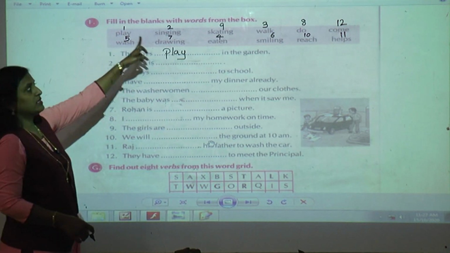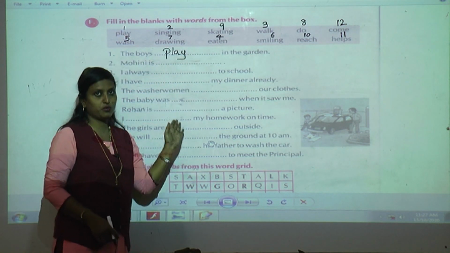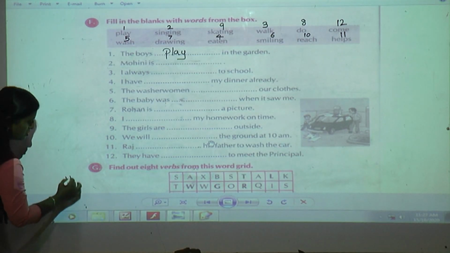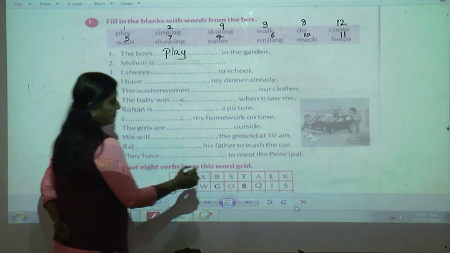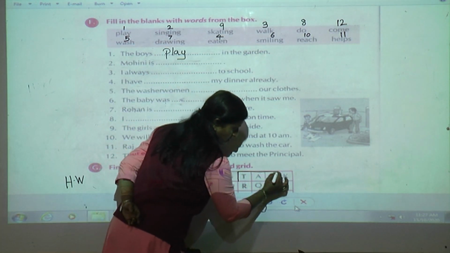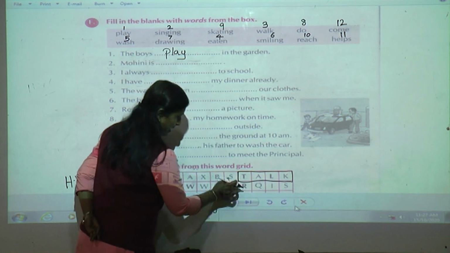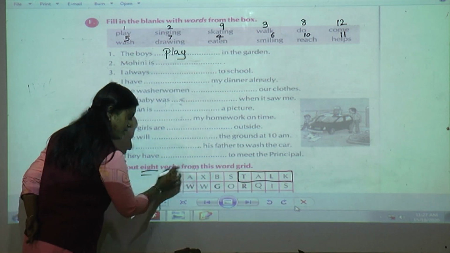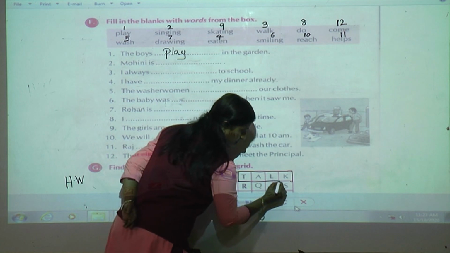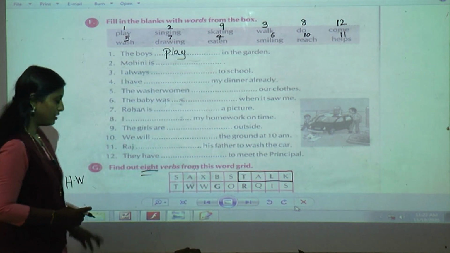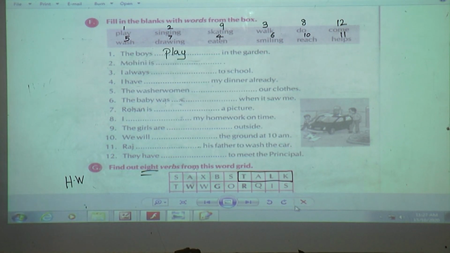Can you see here, students? Just write out only the numbers on the top. Afterwards you can complete it. Now exercise G is also very easy. Make it as a homework. What they have told is you have to pick out 8 verbs from this word grid. Can you see the word grid? Yes. Now for example here it is, talk. Talk is what? Action words. Okay, like this how many you have to find out? 8. It is there in this. So just take a scale and just make a box for this. Understood? So make this also as a homework for you.